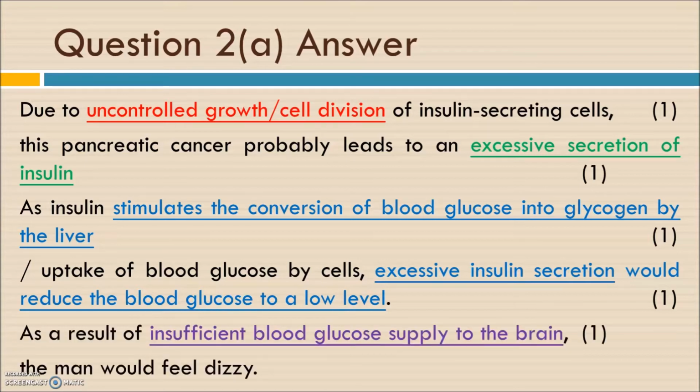So there is not sufficient blood glucose to the brain. That's why the situation occurs, and he shows the symptoms of being dizzy. So you can relate it to question 1, right? Or even the symptoms of the pancreatic disease, what we talked about in the previous slide.